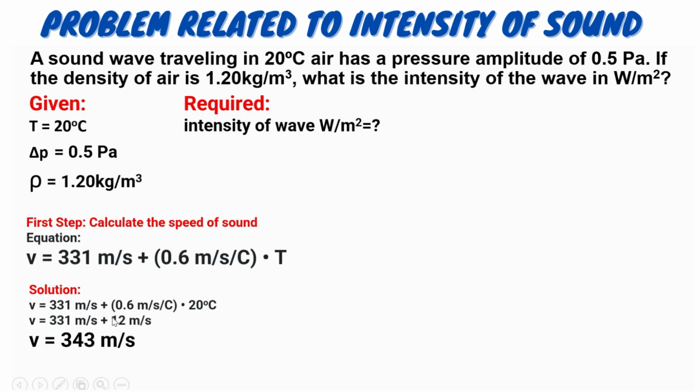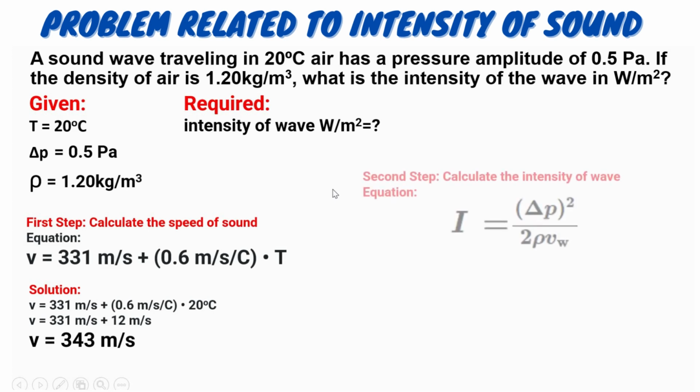And we add 12 meter per second to the speed of sound at 0 degrees Celsius, which is 331 meters per second. Our final answer for the speed of sound at 20 degrees Celsius is 343 meters per second. Now that we have the speed of sound in the given temperature, we can now proceed to our second step, which is to calculate the intensity of the wave.